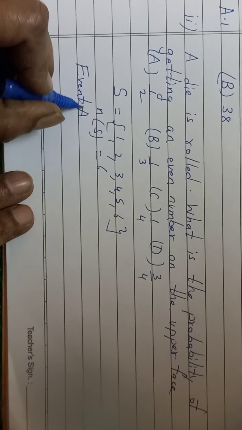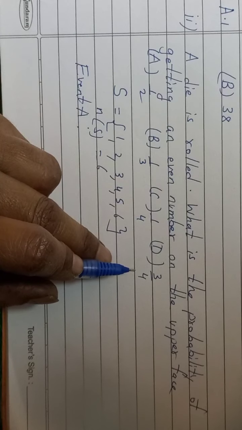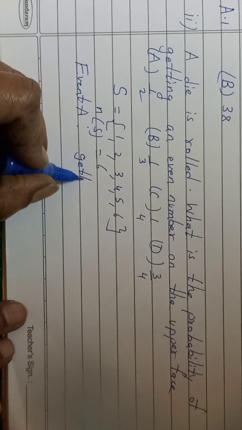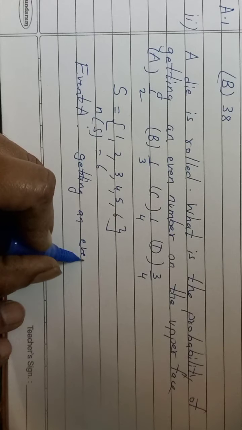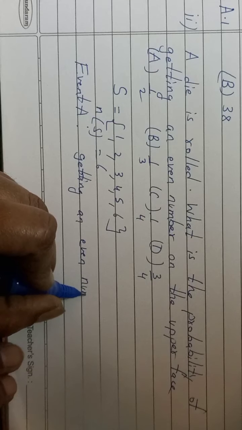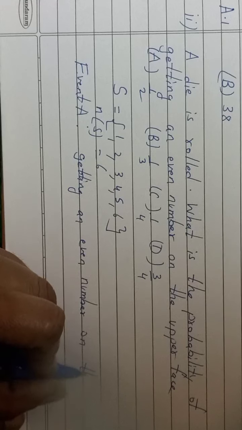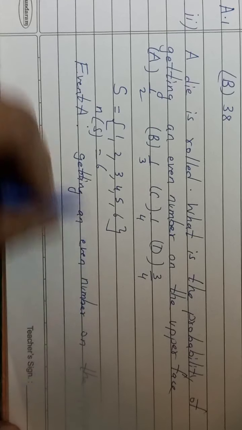Event A: getting an even number on the upper face.